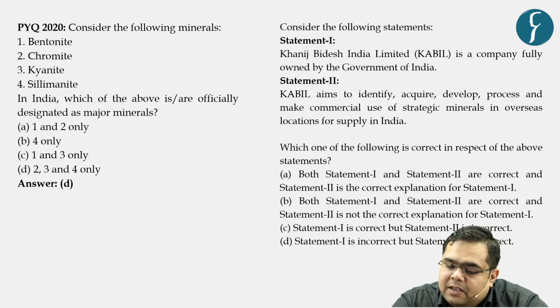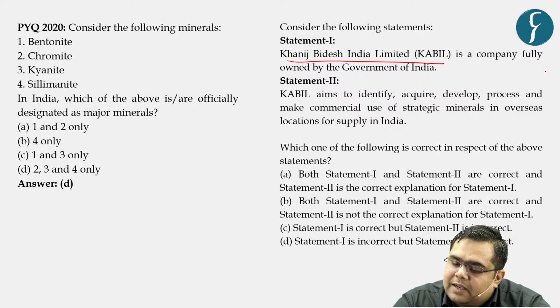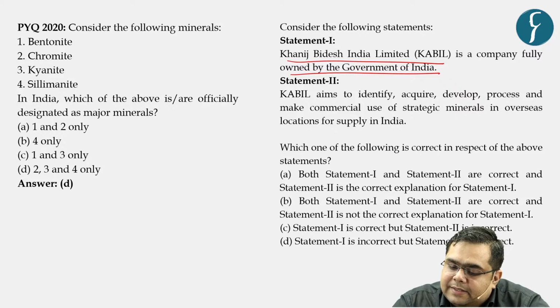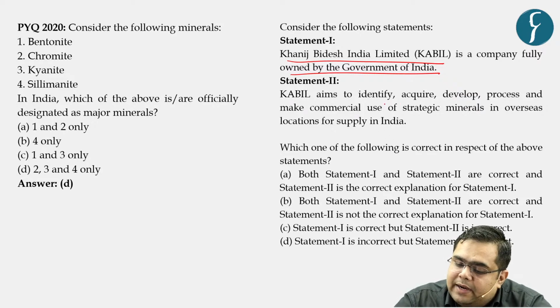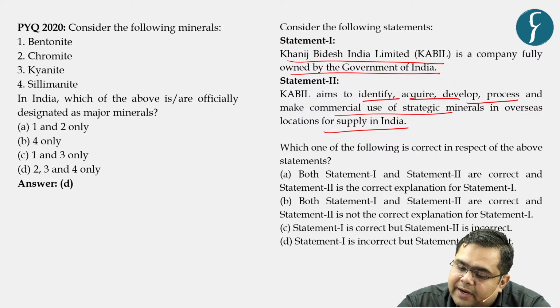Statement 1 says, Khanij Bidesh India Limited, that is Kabil, is a company fully owned by the government of India. Let us read the second statement. Kabil aims to identify, acquire, develop, process and make commercial use of strategic minerals in overseas locations for supply in India. Okay, what are the options? Both statements 1 and 2 are correct. Is statement 1 correct?